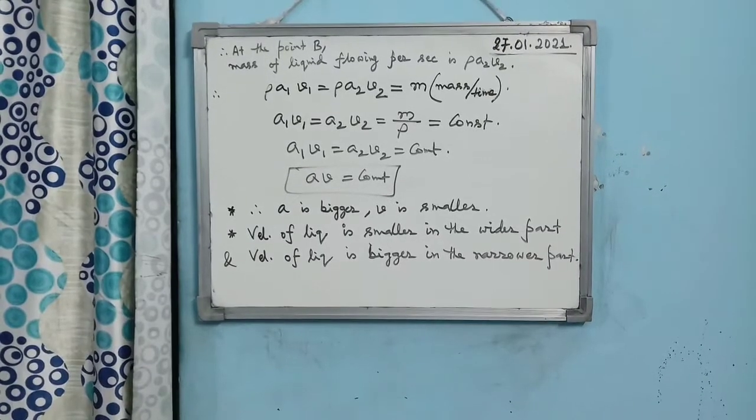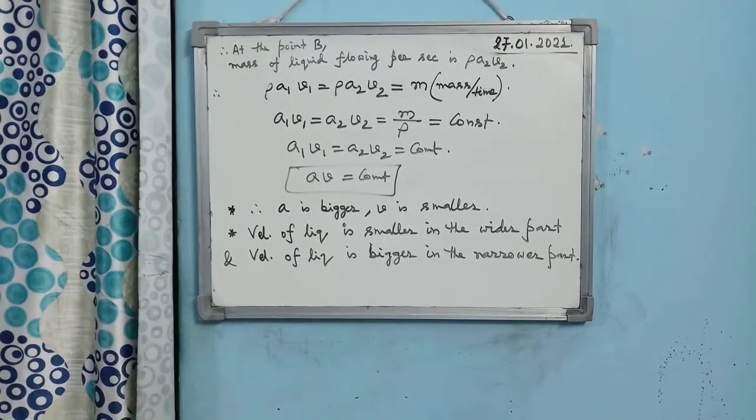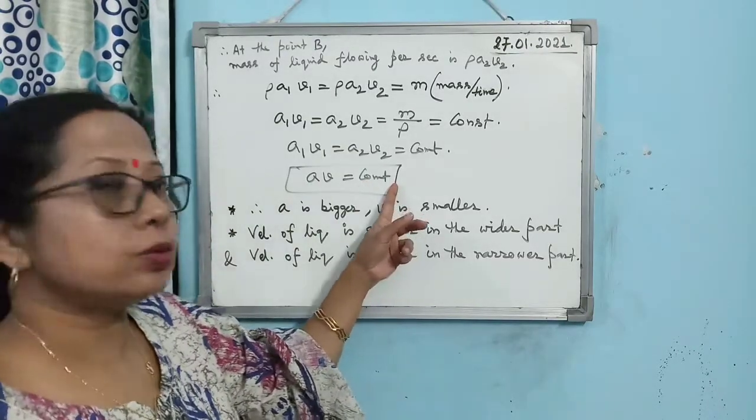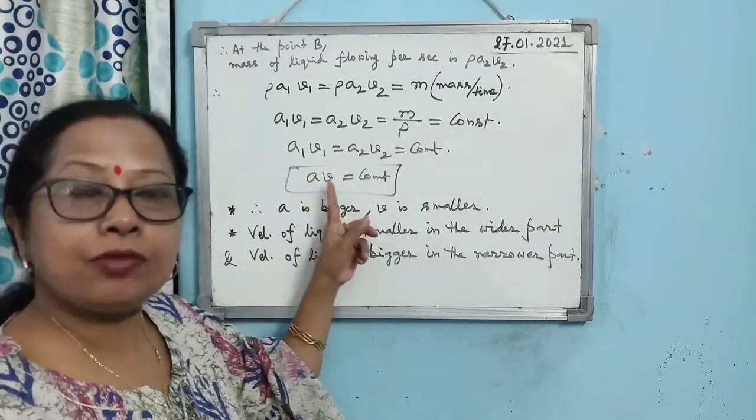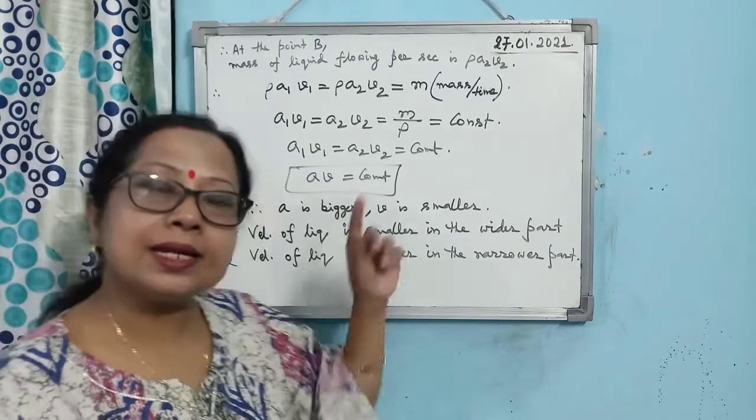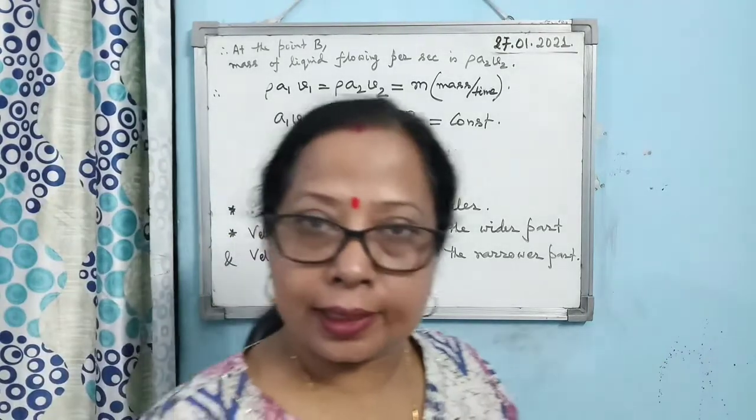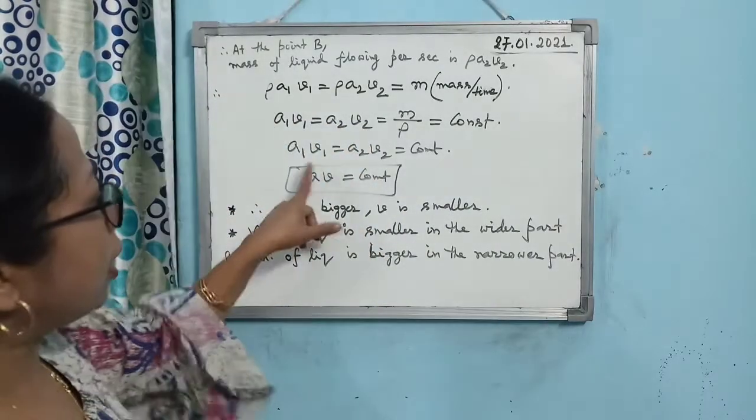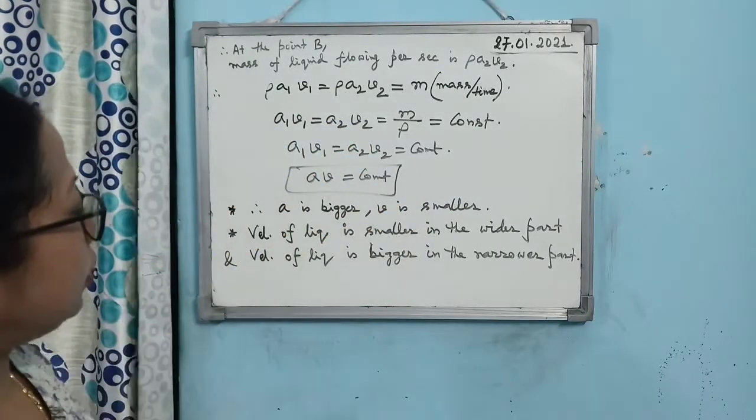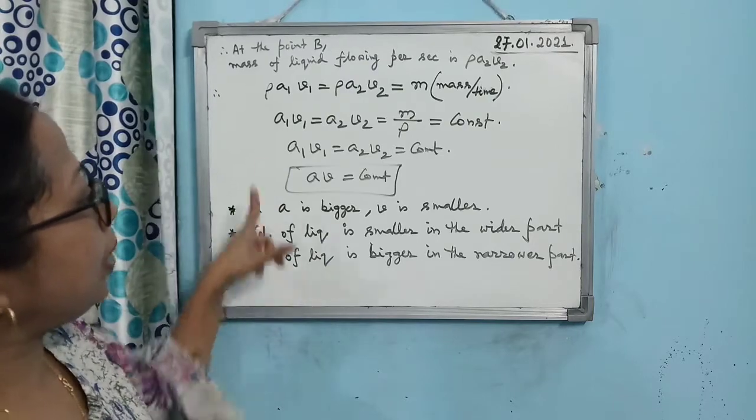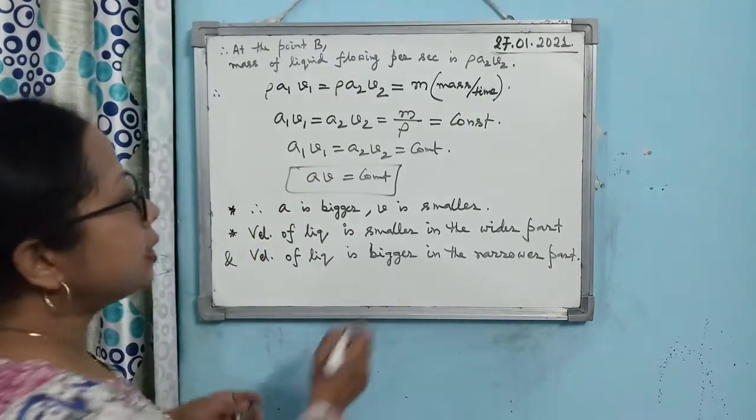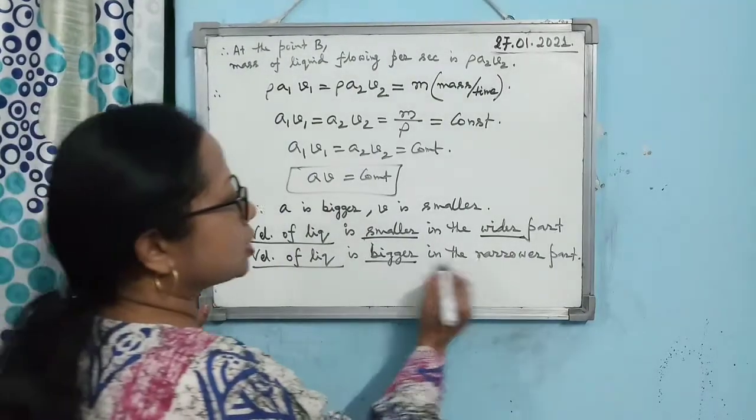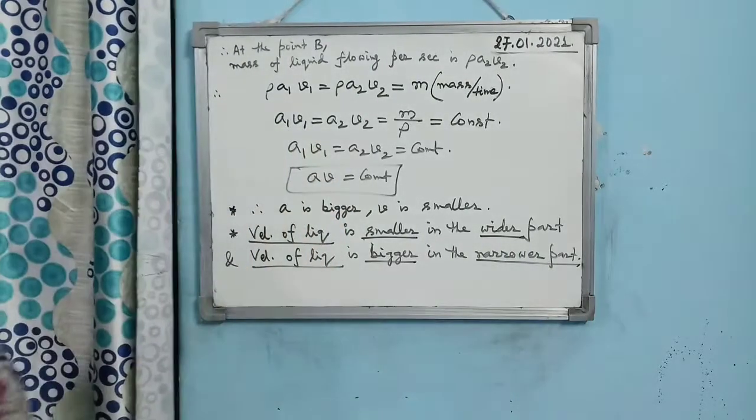So what is the physical meaning of this mathematical statement, A into V equals constant? It means that if you increase A, then V will decrease. A increasing means the tube is becoming broader, wider, and V becomes less. So you can conclude, according to the equation of continuity, that the velocity of the liquid is smaller in the wider part and bigger in the narrower part.